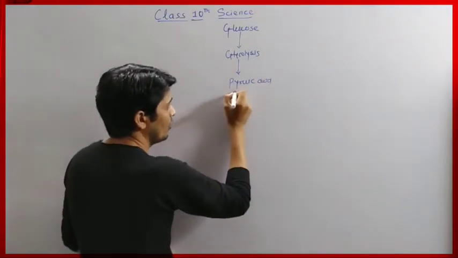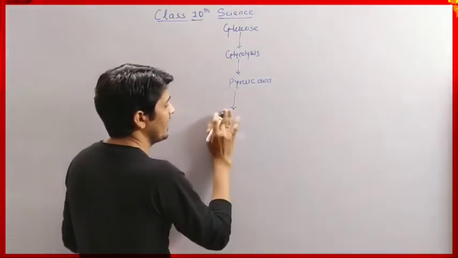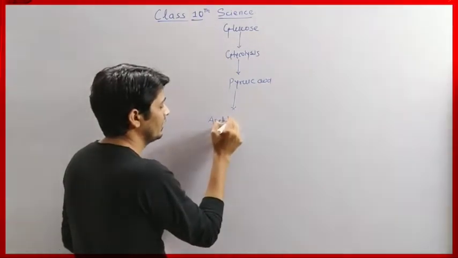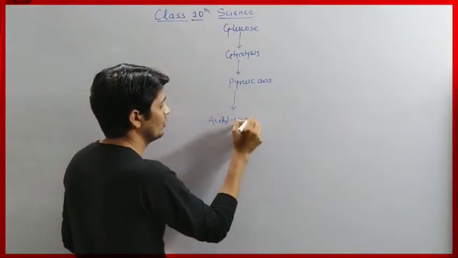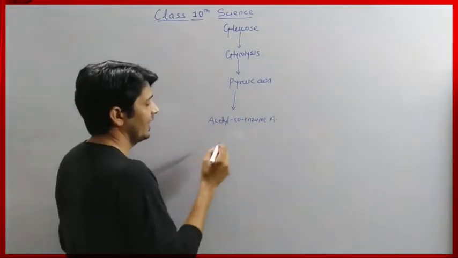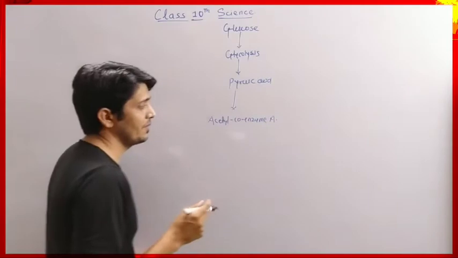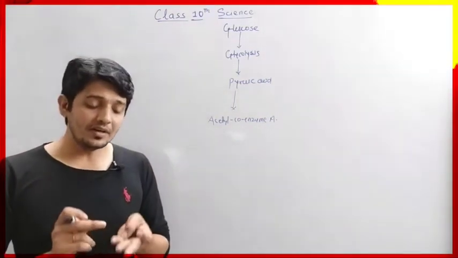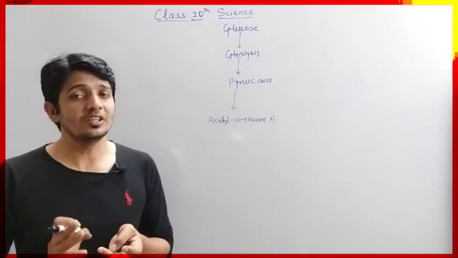Then pyruvic acid converts into acetyl coenzyme A. Then acetyl coenzyme A enters into the mitochondria, and where the Krebs cycle reaction takes place.